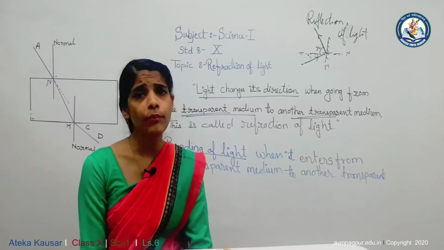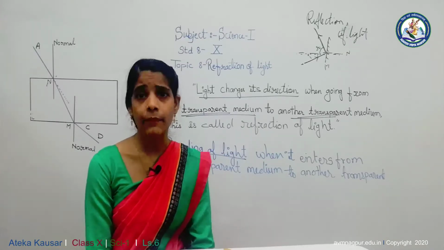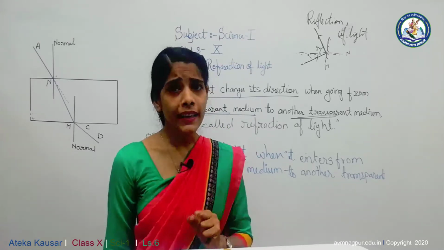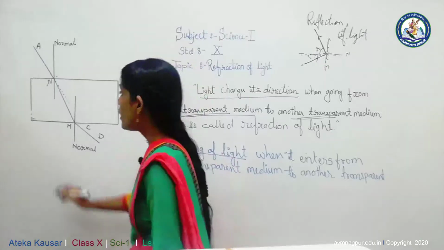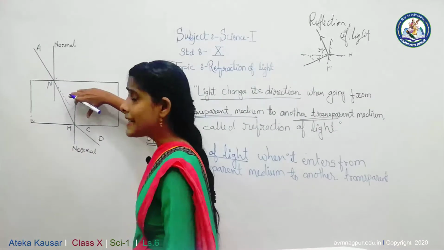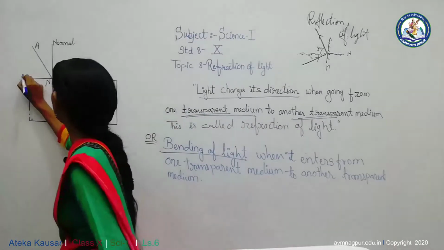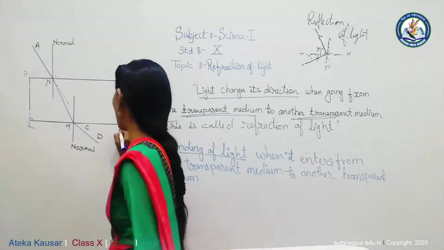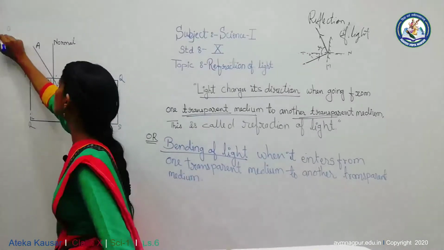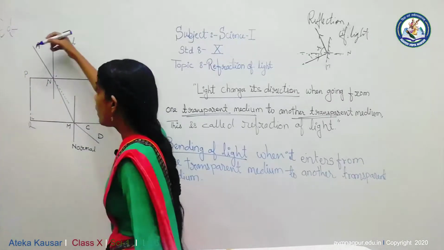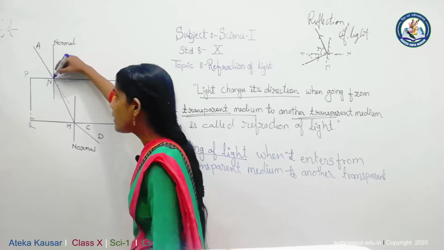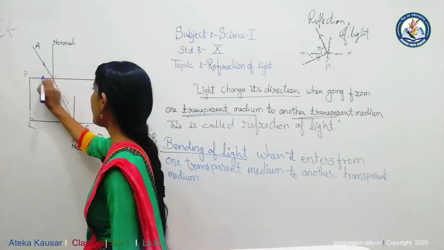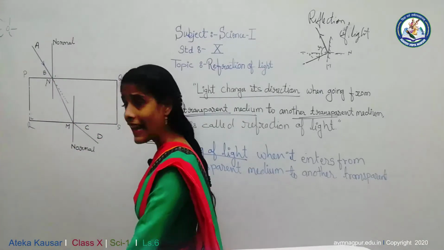To understand, we can perform the experiment of the glass slab. A glass slab is a transparent, thick, rectangular solid made of glass. Now place the glass slab on a plain white paper and outline that glass slab as P, Q, R and S. Light coming from any source that is incident on the surface of that glass slab is called the incident light. Let AB be an incident light.